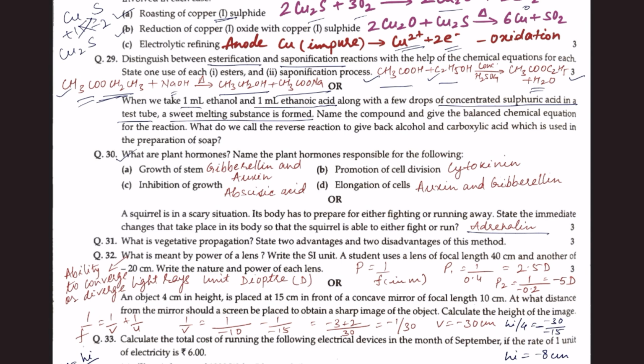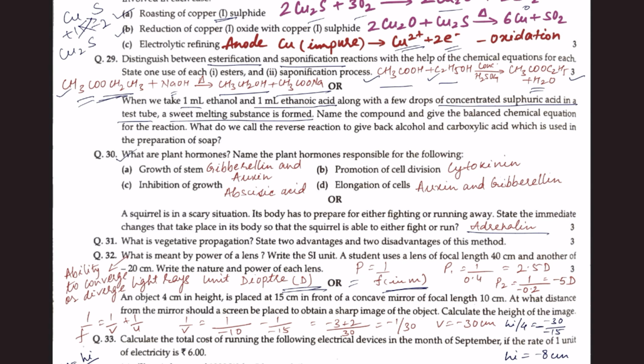Ability to converge or diverge light rays is known as power of a lens: ability to converge in case of a convex lens and ability to diverge in case of a concave lens. The unit of power is diopter, indicated by capital D. The formula for power of a lens is the inverse of the focal length in meters, so it can be written as 1 by focal length in meters.